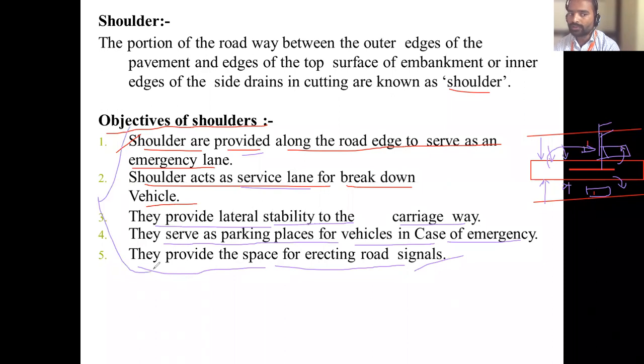So, has everyone understood? What is the purpose? Why is the shoulder provided? Is it clear? All these points?